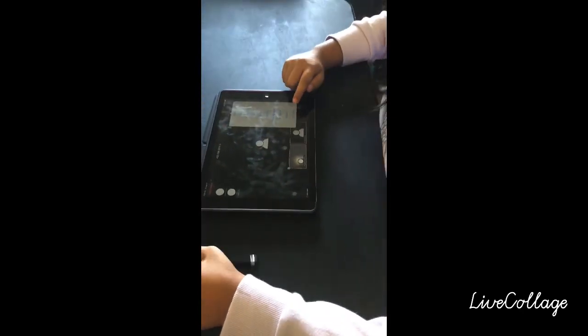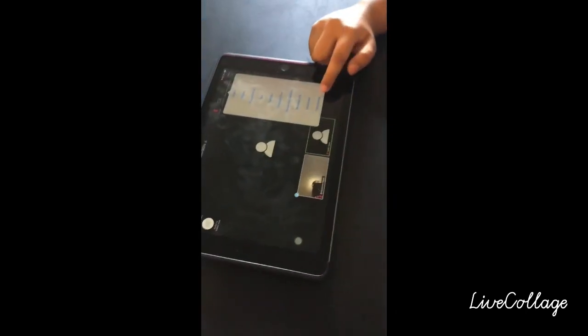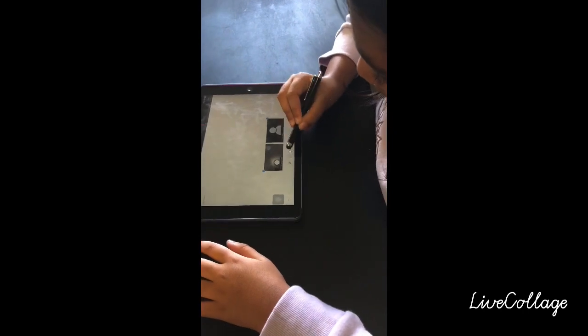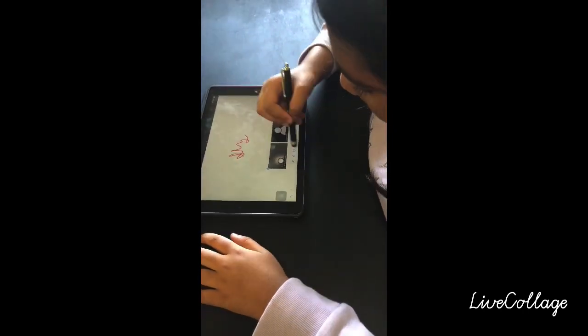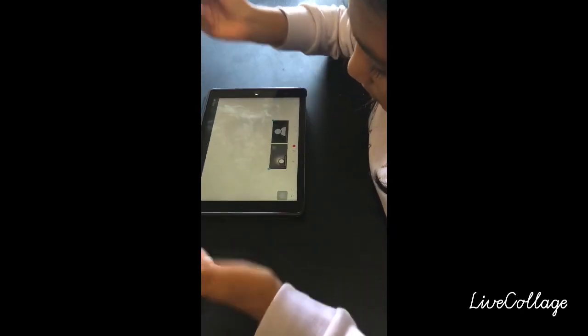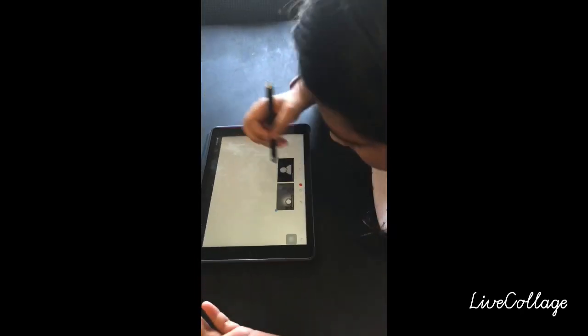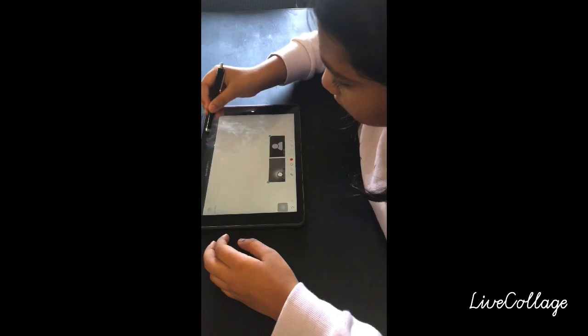So one trick is if you share your content, it says whiteboard right here in the bottom. And you can draw with this. Look, so you can do this. You can draw stuff, random scribbles, and you can erase it. And it's a cool tip. And if you want to stop sharing, just press stop share.